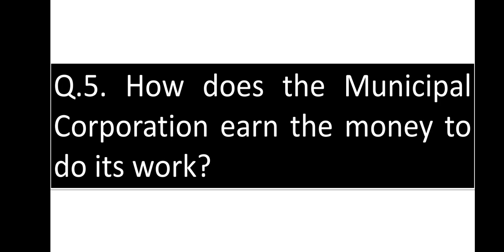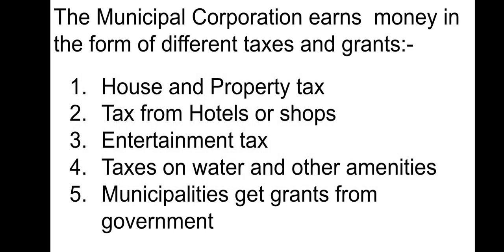How does the municipal corporation earn the money to do its work? So the municipal corporation earns money in the form of taxes and also gets grants from the government. So the municipal corporation's sources to get tax are these. Number 1, house tax and property tax. Number 2, tax from hotels and shops.